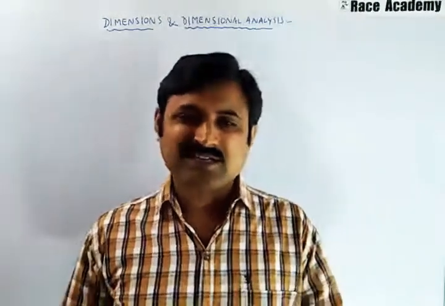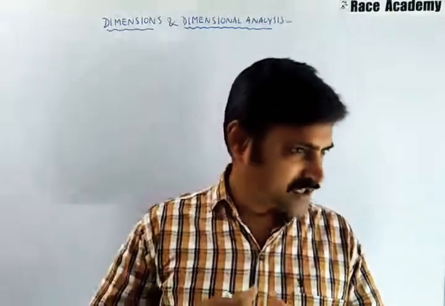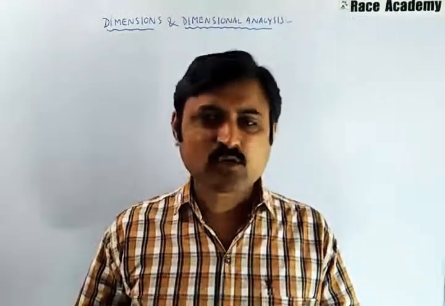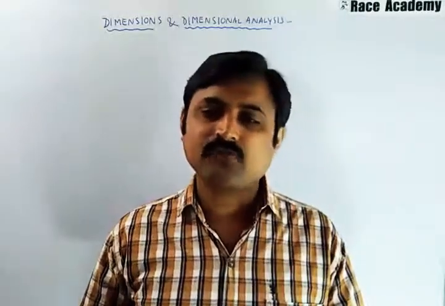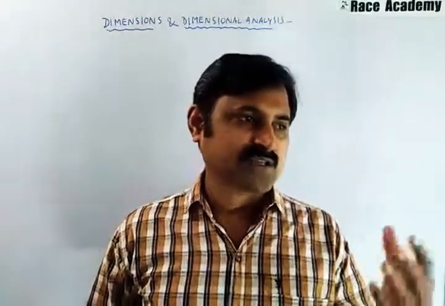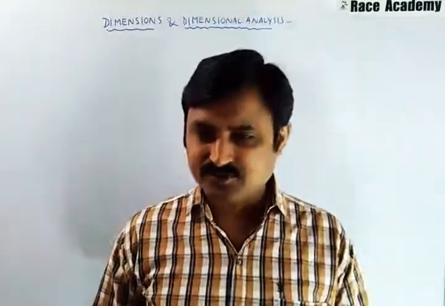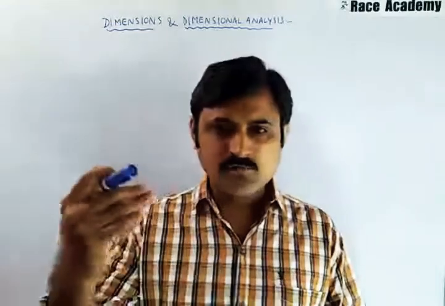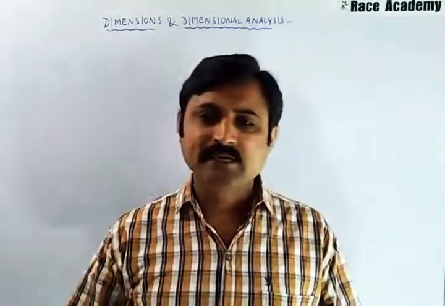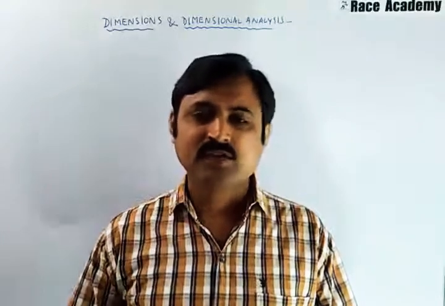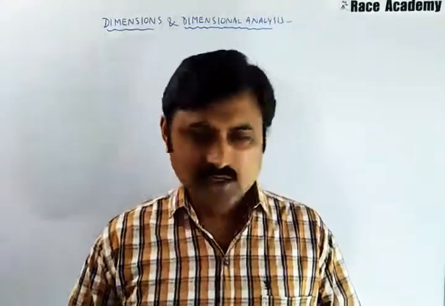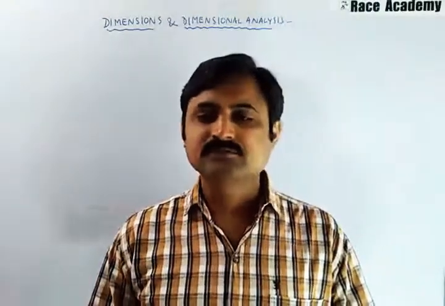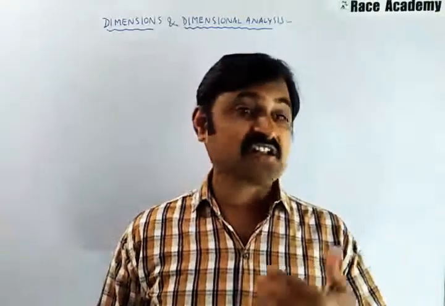So, what is the dimensional formula of a physical quantity? It is the expression representing a physical quantity in terms of powers of fundamental units, meaning mass, length, time and their powers. From the formula, if you write the expression, then that is called the dimensions of the physical quantity. The equation obtained by equating the symbol of a physical quantity with its dimensional formula is called a dimensional equation.